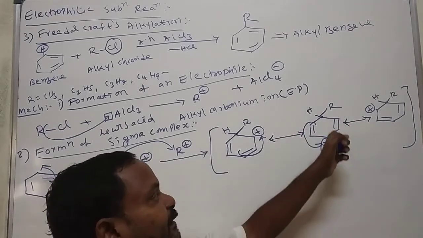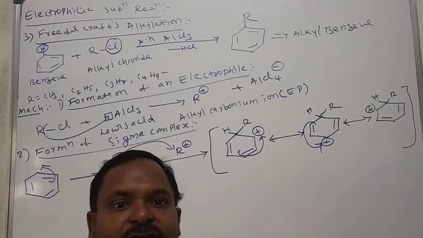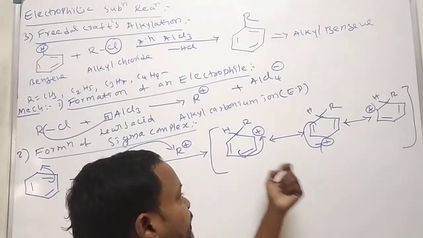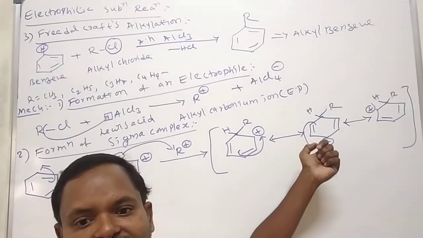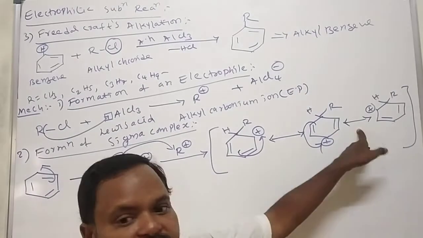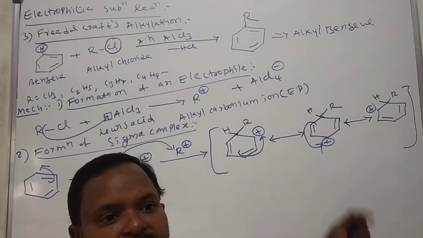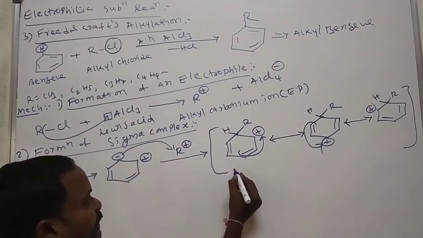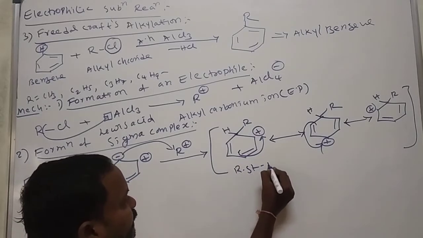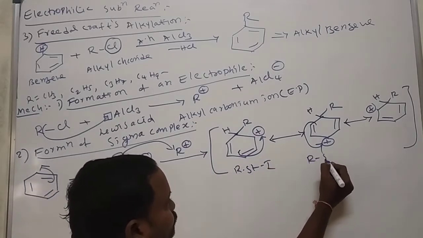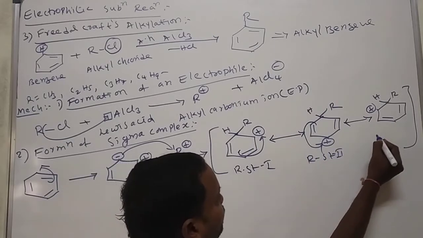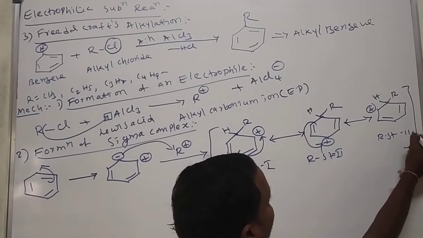The delocalization of pi electrons is called resonance. That means this molecule is involved in resonance. This double-headed arrow is the symbol for resonance. This is resonance structure 1, this is resonance structure 2, and this is resonance structure 3.